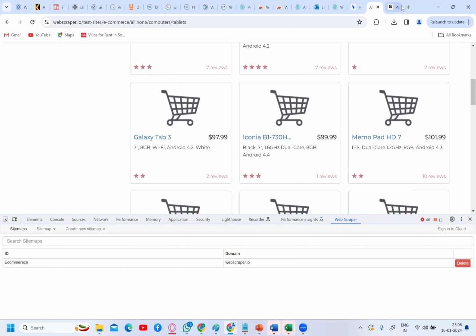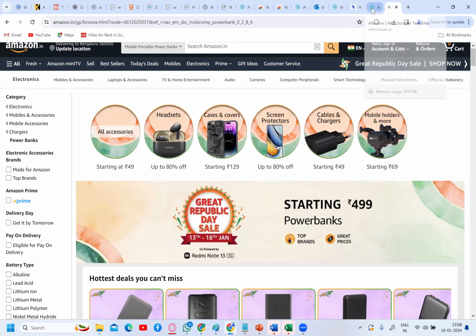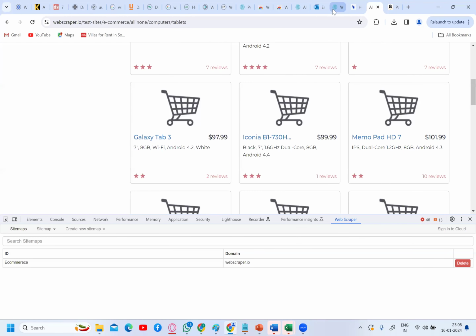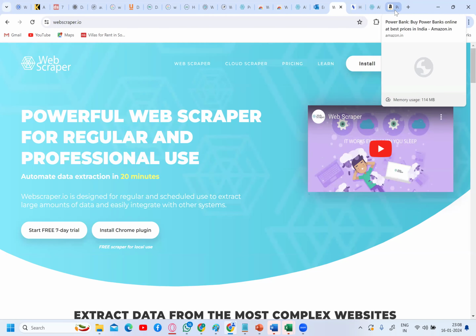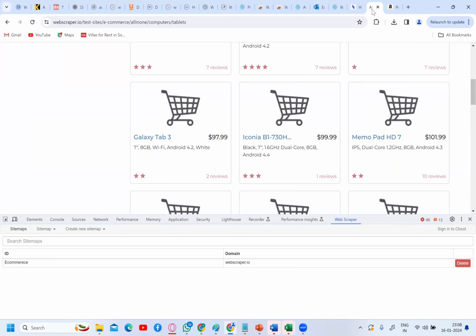So I'm giving an assignment on the Amazon website. I have even given you a proper article for that. Please read that article on how to do web scraping for the Amazon website, and do the competition analysis. So this is the assignment for the next class. So this is about web scraping, guys.